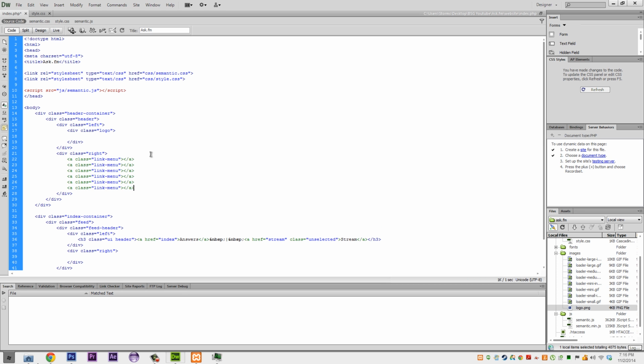So we have 6 of them. And then you're going to go from left to right. So settings, and then search, and then friends, profile, questions, and for now we're just going to put 0, and then home.